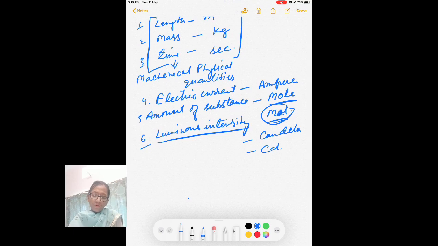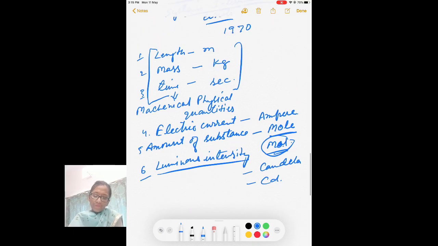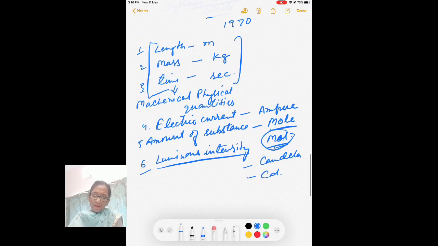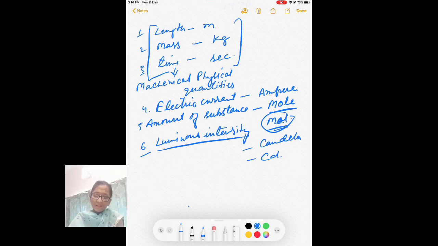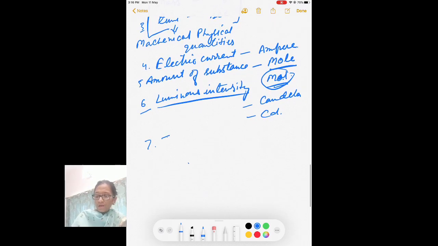And one more thing remains: electric current, amount of substance, luminous intensity, and temperature. For measurement of temperature we have the unit Kelvin.